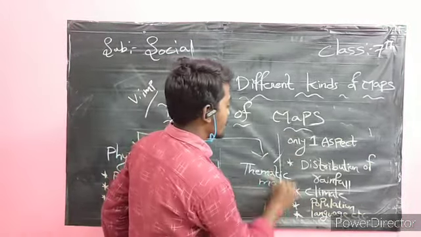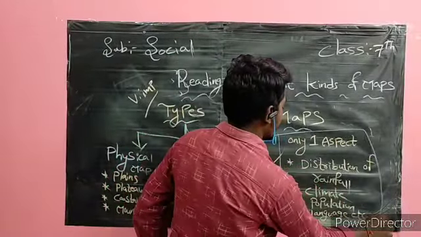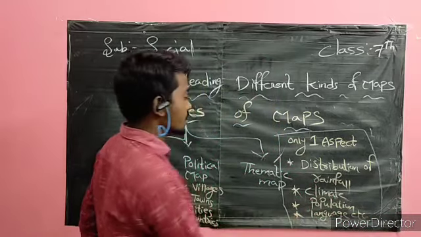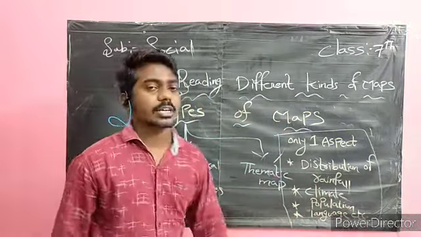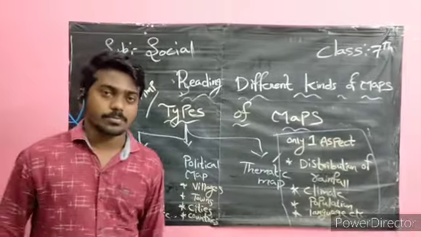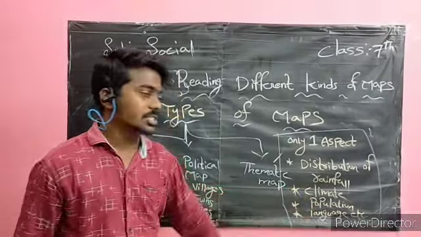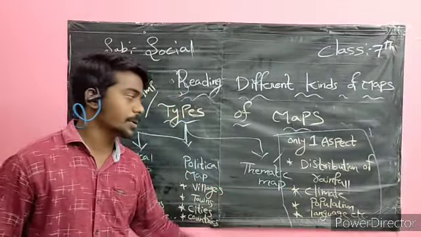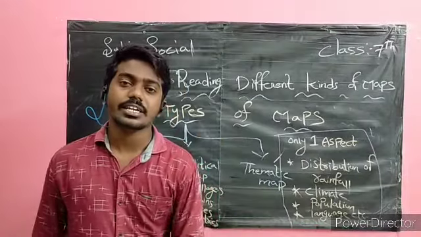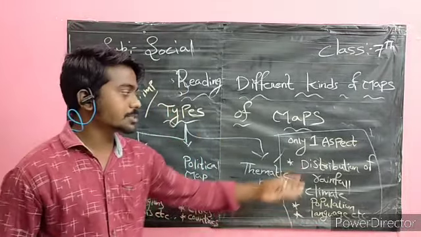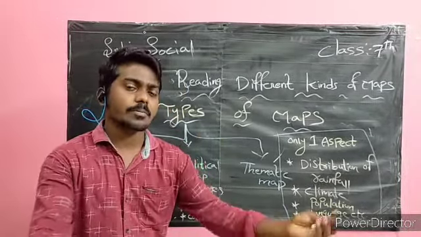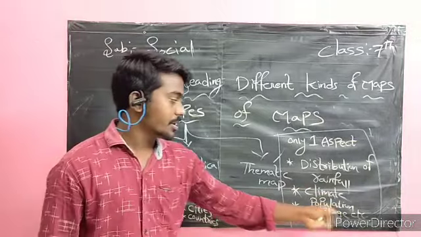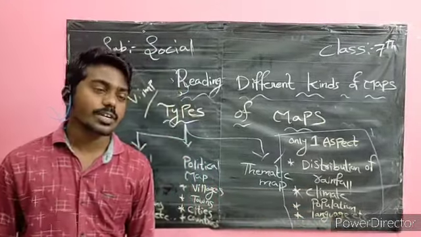This affects the people in different areas. Rainfall is not the same all over the world. Climate is not the same all over the world.